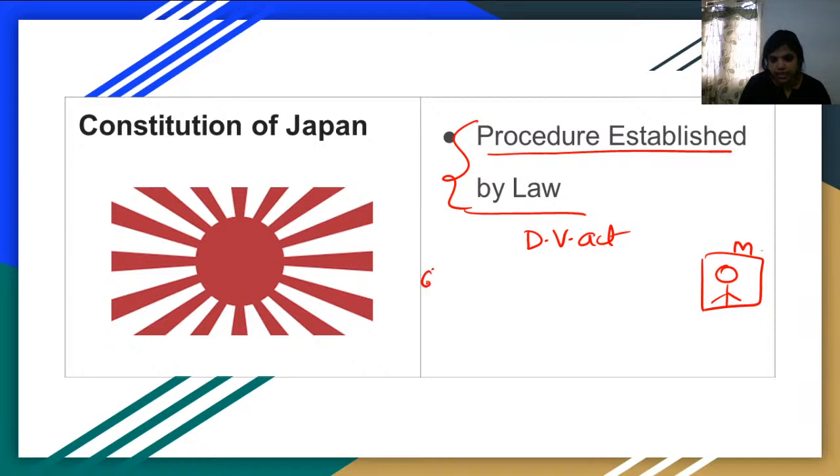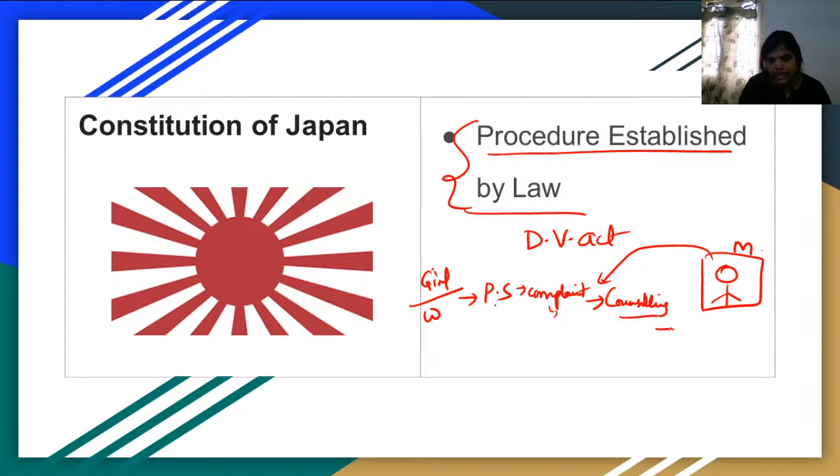The woman will go to the nearest police station and file a complaint. The man will be called to the police station, and they will give counseling. If it is not settled in counseling, then they will go for an FIR. Then they will take him to court.